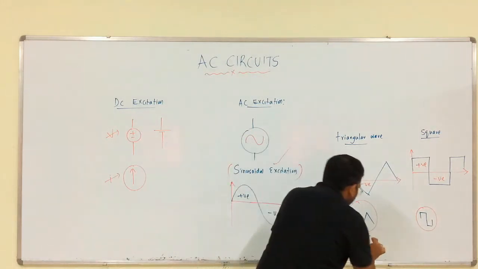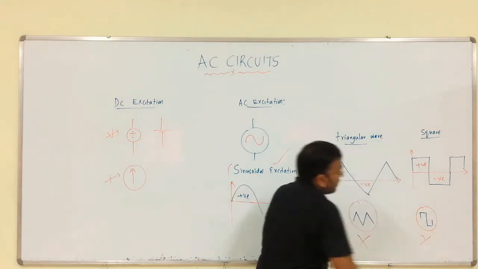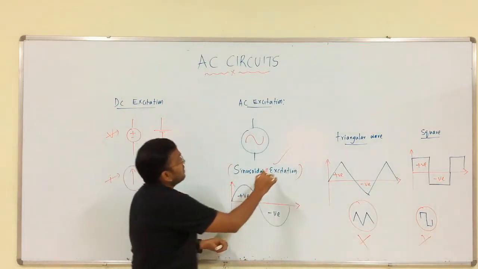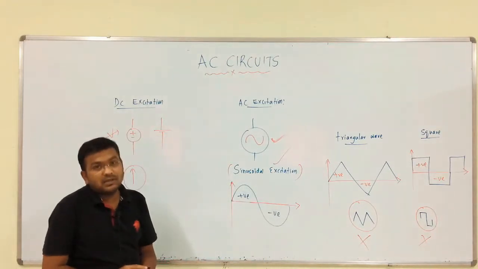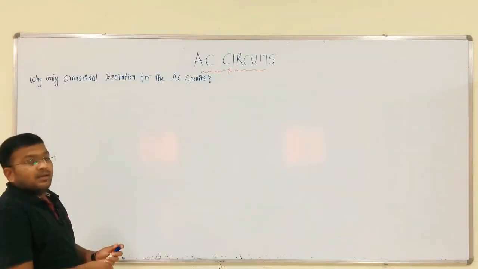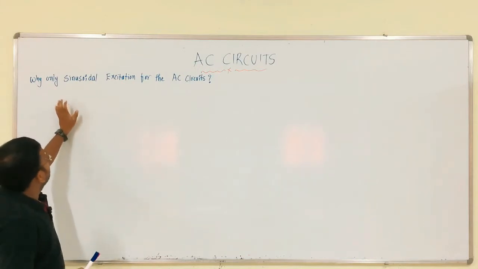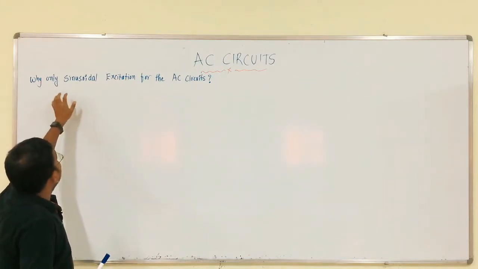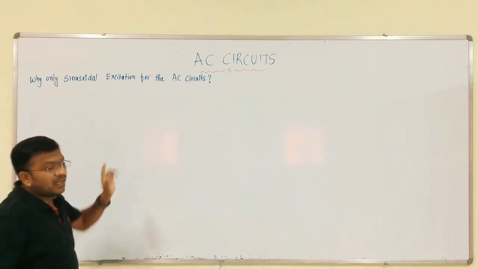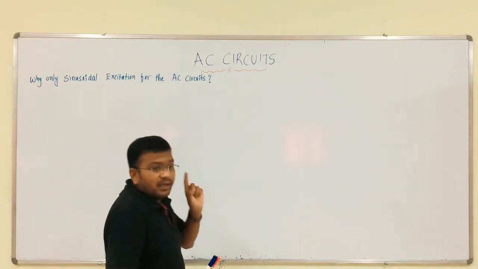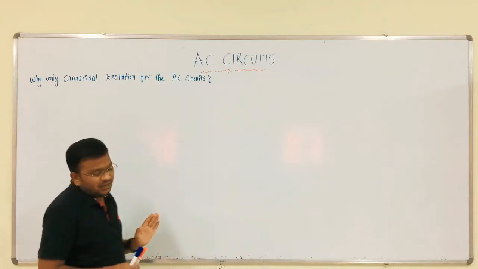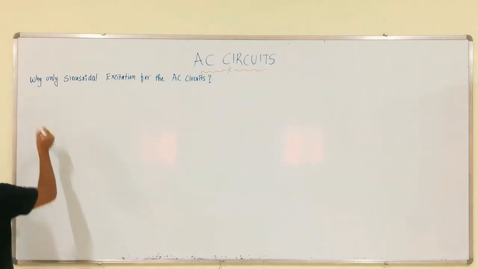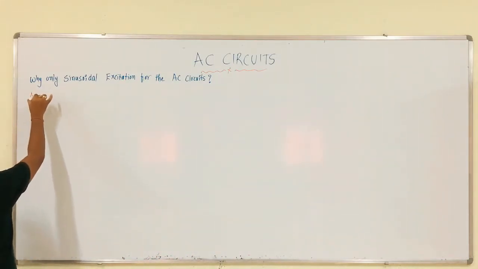Why not triangular? Why not square? Now we have to discuss that point. Why only sinusoidal excitation for the AC circuits? Why not square wave excitation? Why not triangular excitation? For this you have to write the answer.